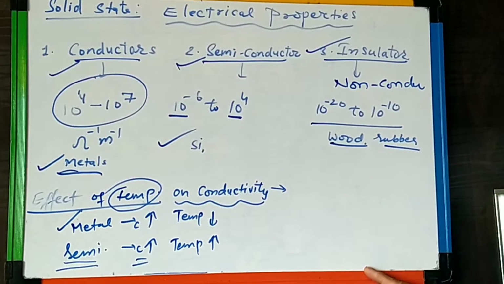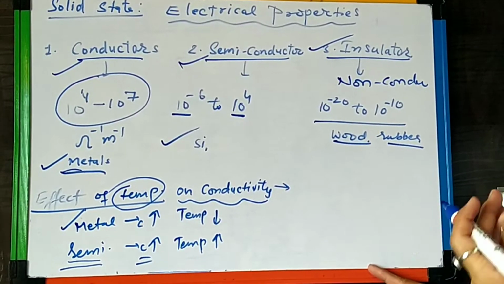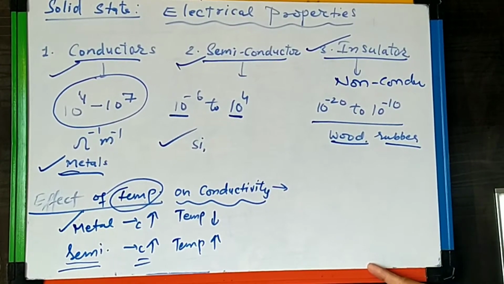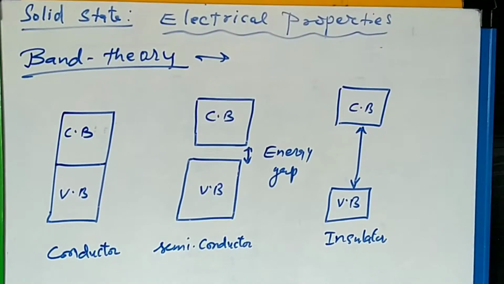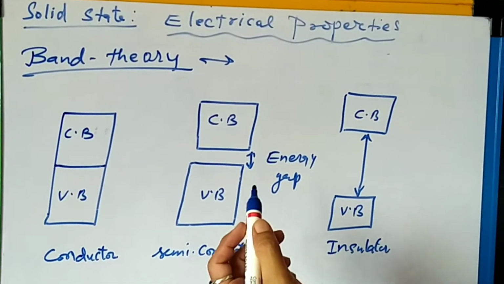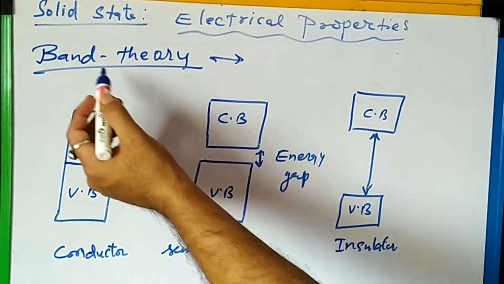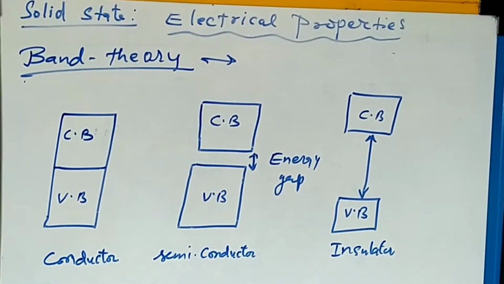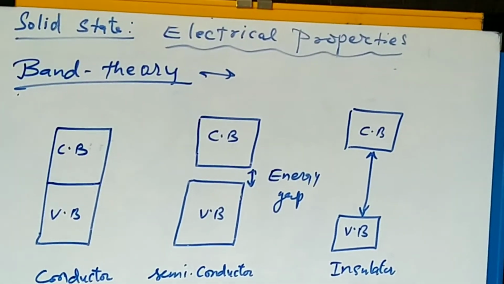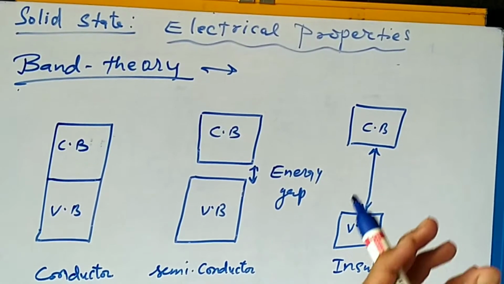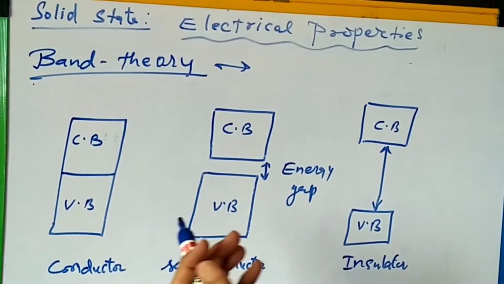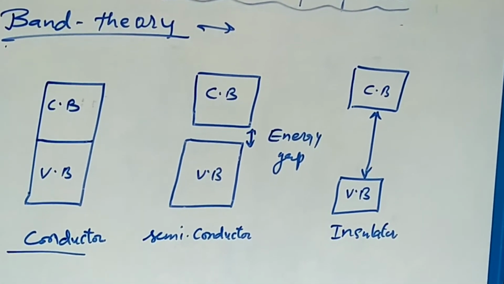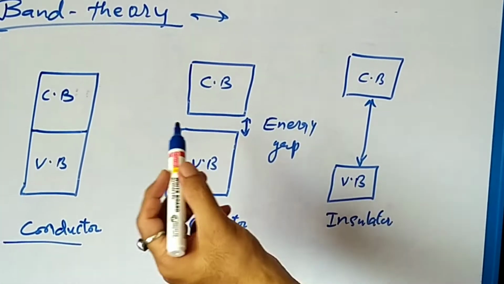So we will study in detail how temperature affects the conductivity and what other procedure can be done to increase the conductivity. Now see the electrical properties in the solids. First of all, see the band theory. What is band theory? According to this theory, in conductors or semiconductors or even insulators, there are two bands.